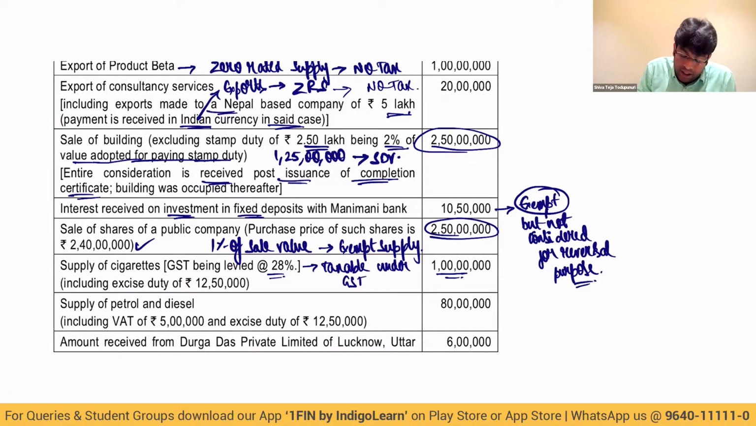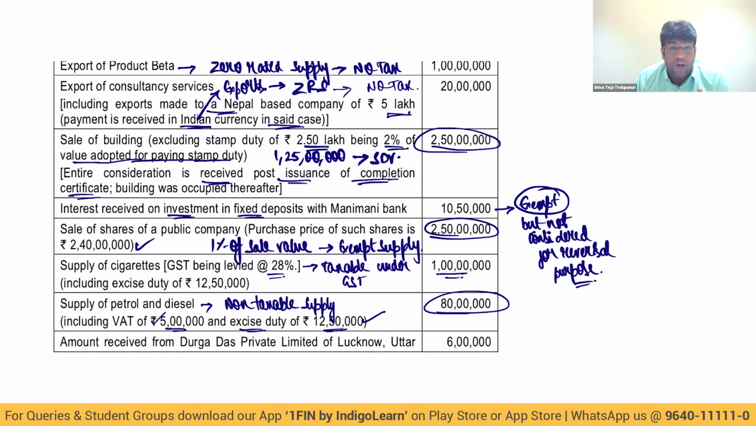Supply of petrol and diesel, this is a non-taxable supply. But let me tell you, non-taxable supply is covered in exempt supply. Non-taxable supply is covered in what supply, my dear friends? Exempt supply. So when non-taxable supply is covered in exempt supply, automatically what will happen? It is considered for the purpose of reversal. But we don't consider the value of VAT, we don't consider the value of excise duty. So from 80 lakhs, we'll reduce this 12.5. We'll also reduce 5 lakhs because excise duty and VAT are not considered.